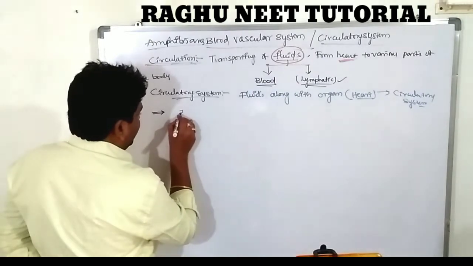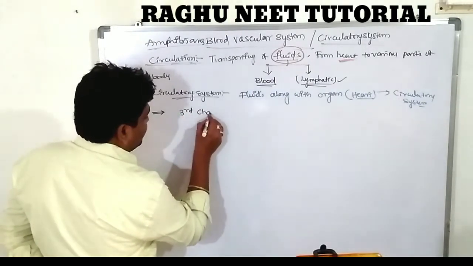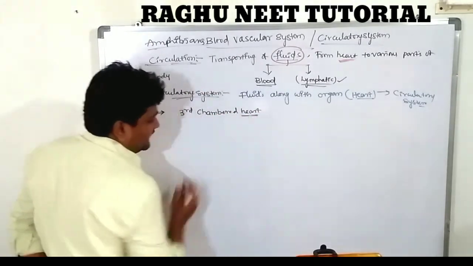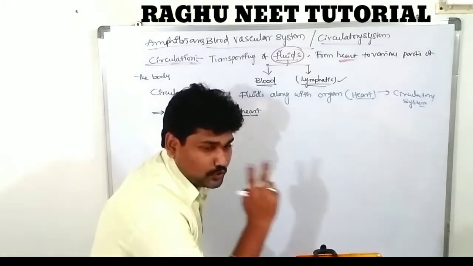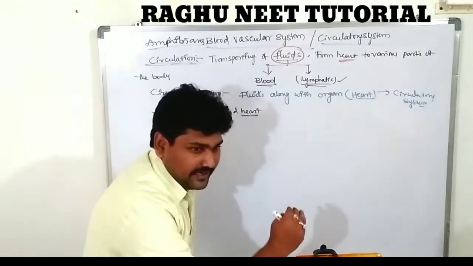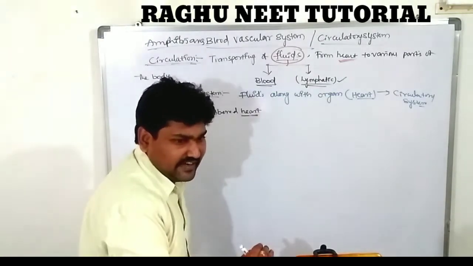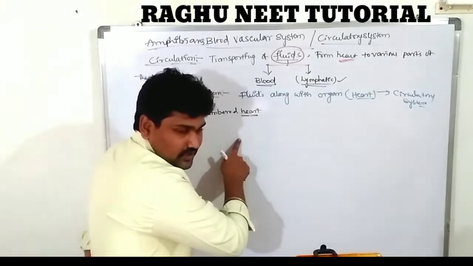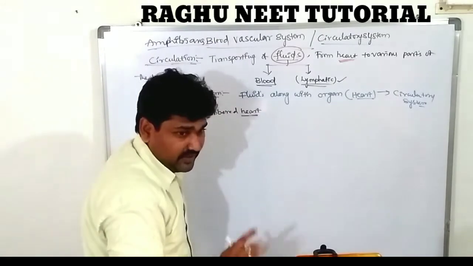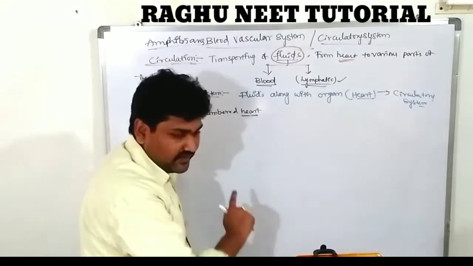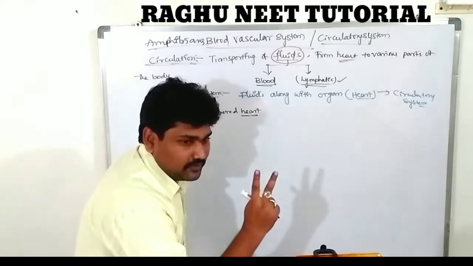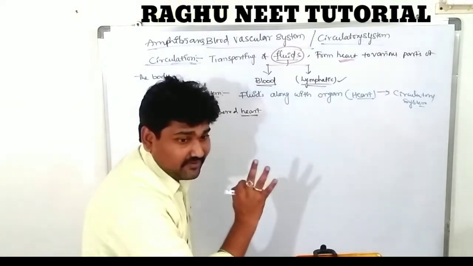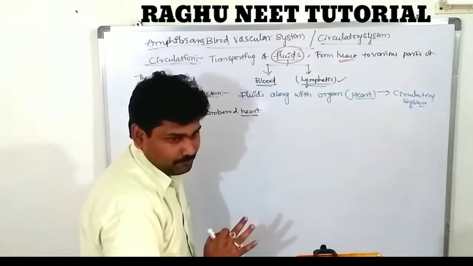The amphibian heart is a three-chambered heart. How many chambers are there? Three chambers, very important. In fishes there are two chambers, so there is gradual development of chambers. From one class to another class, morphological and anatomical changes occur. The fishes are the grandfathers of the amphibia. The fishes have two chambers in their heart, but amphibia have three chambers, one extra chamber.